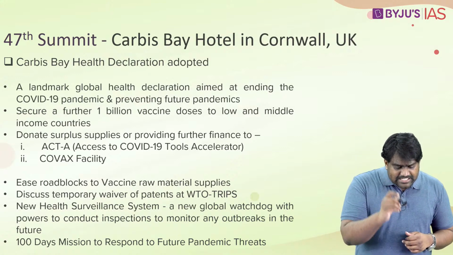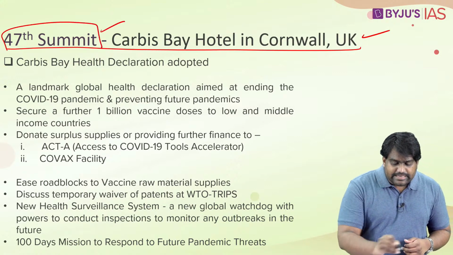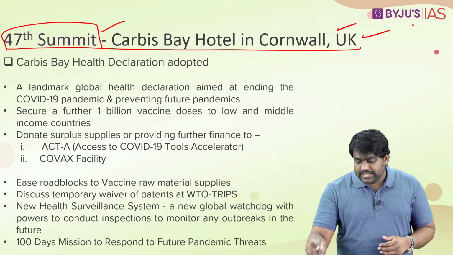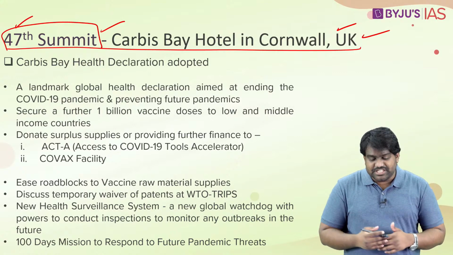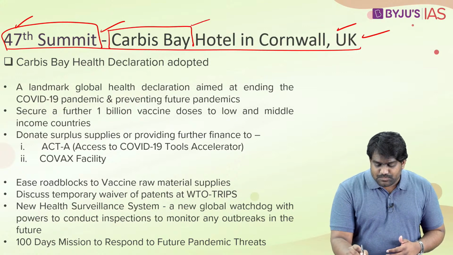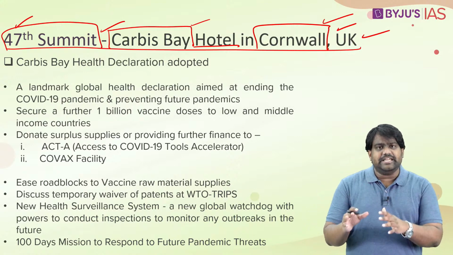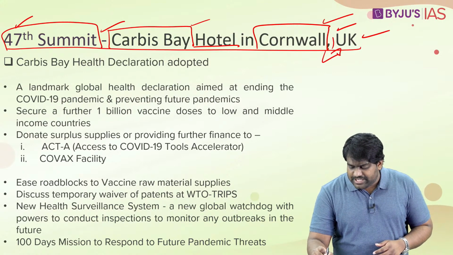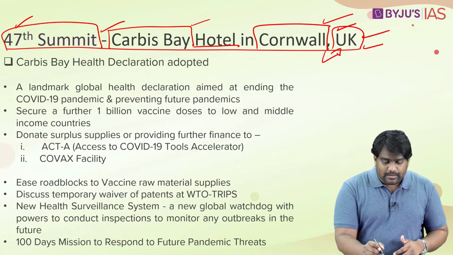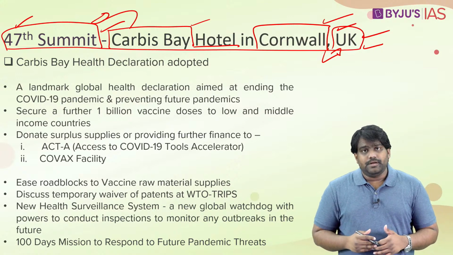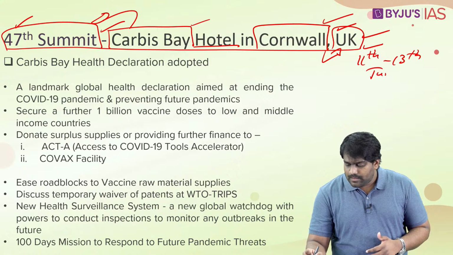So now let's come to the latest developments. Let's talk about the recent summit of the G7 that took place in the United Kingdom. The UK hosted the 47th summit of the G7. It was held at the Carbis Bay Hotel in Cornwall. Cornwall is a very scenic and a very picturesque beach location in the UK. There at a luxury resort known as Carbis Bay Hotel, that's where the G7 summit was held, right? It was held between the 11th of June to the 13th of June.